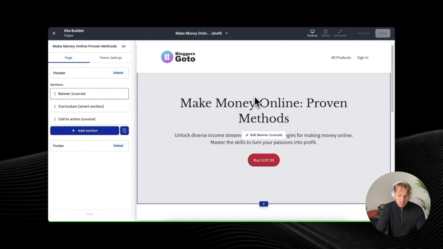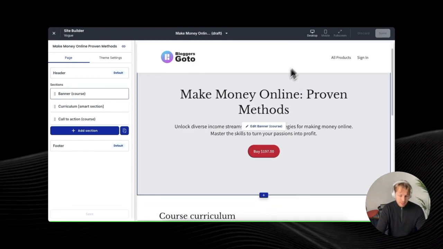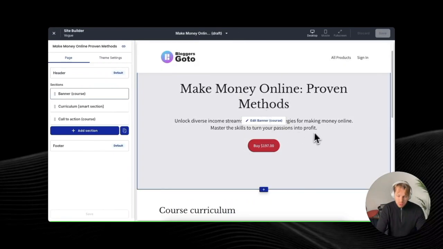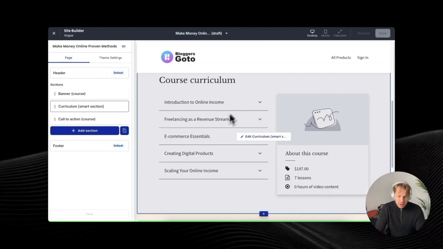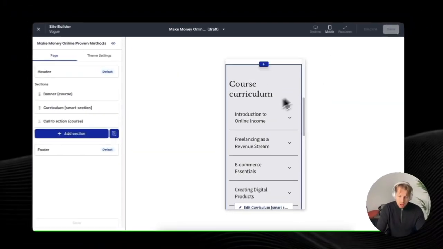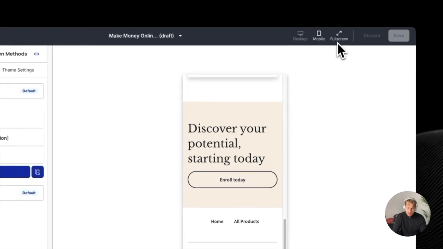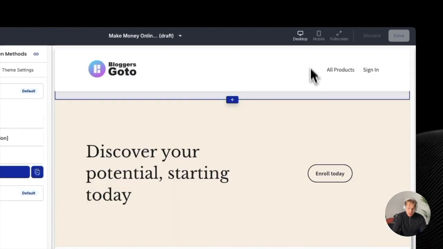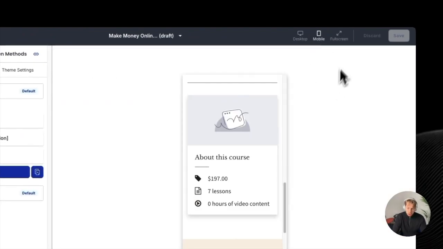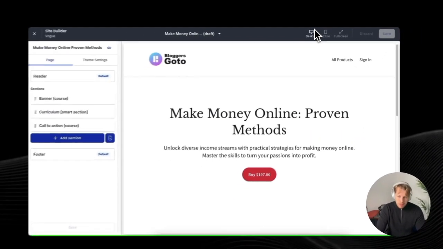And here it says that we have this banner section, so make money online, proven methods is the name of the course. Unlock diverse income streams with practical strategies for making money online. Master skills to turn your passions into profit. Buy now. Then you have the course curriculum here, so this one is also automatically added here. You can also view this as a mobile preview as well, so you can click on these buttons here. So the desktop version looks like this, the mobile version looks like this, and the full screen version would look like this. Right now, let's go back to the desktop.